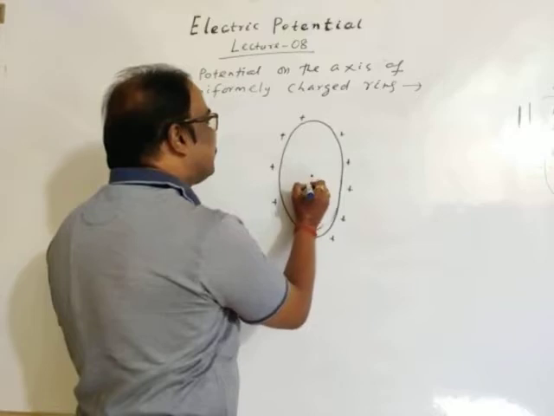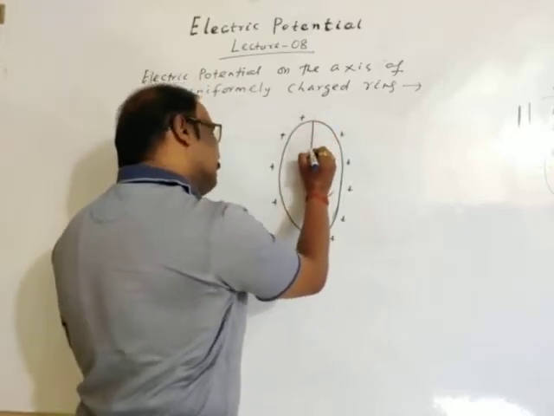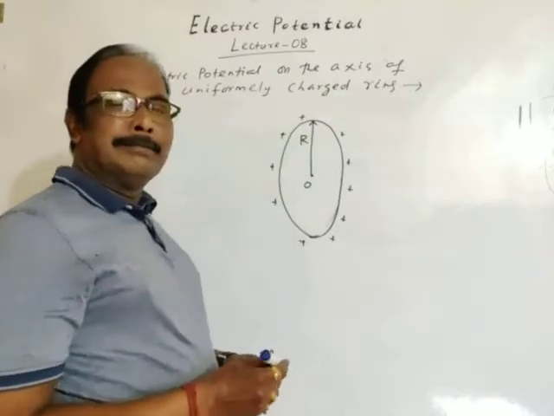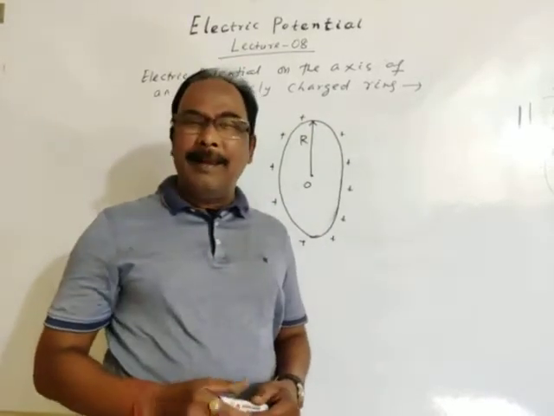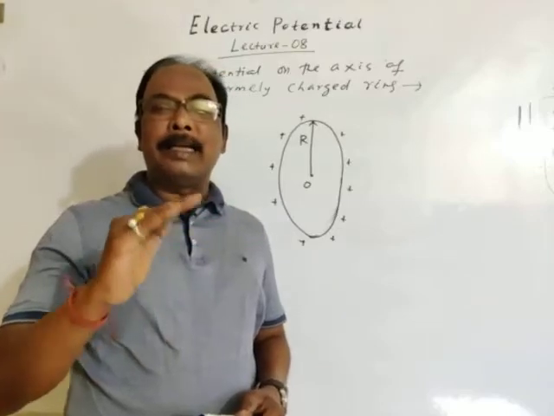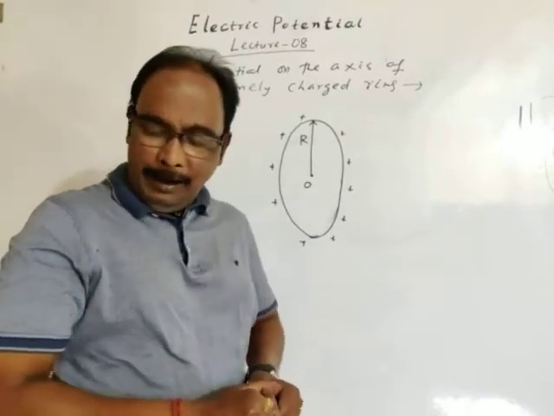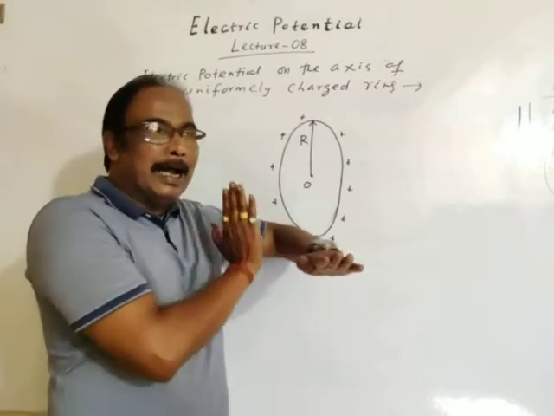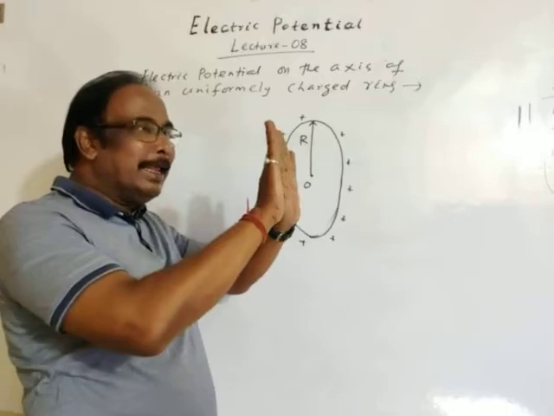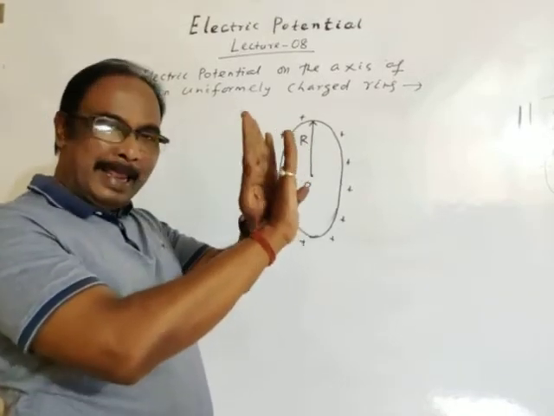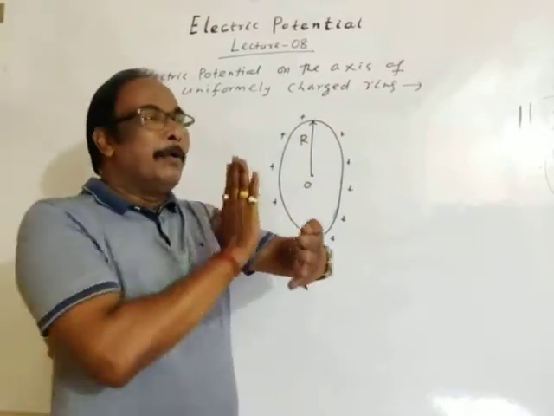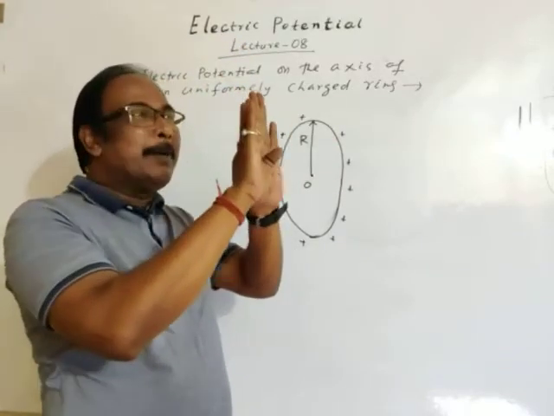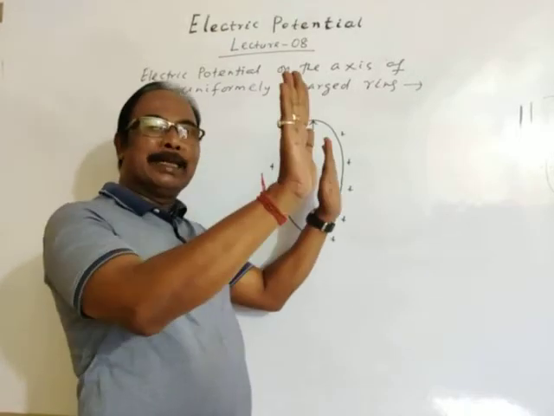Let this be the center of the ring and this the radius of the ring. Let's imagine the plane of the ring is on the YZ plane. If this is the Z axis and this is the Y axis, then the ring is like this.